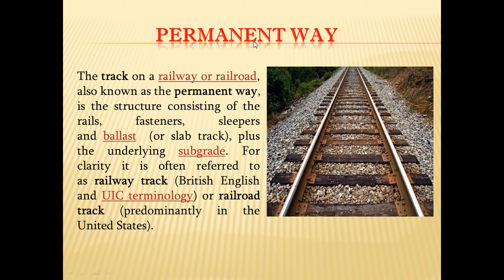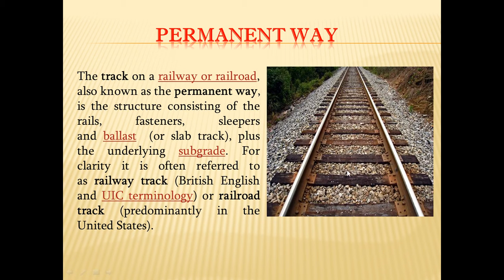It is a track on a railway or railroad, also known as a permanent way. So a railway track is considered a permanent way, but it is a structure. Permanent way is a structure consisting of rails, which are the steel rails, fasteners, sleepers, these horizontal wooden sleepers, and ballast.